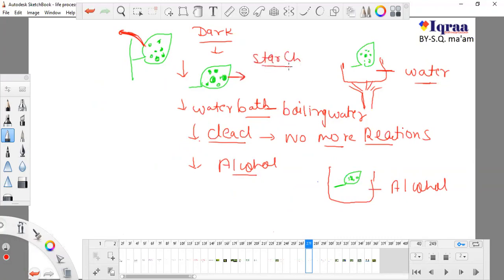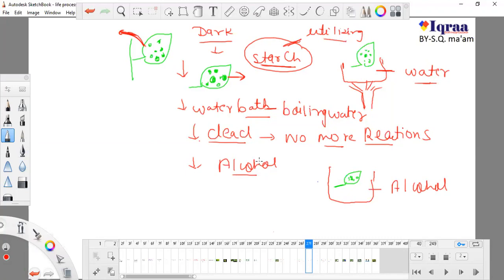When it is in dark condition, there is no photosynthesis, so it cannot do photosynthesis and will start consuming, utilizing its starch.